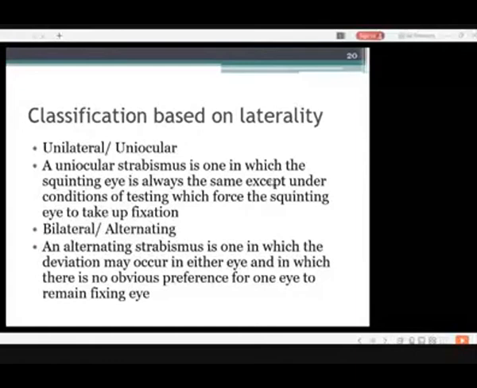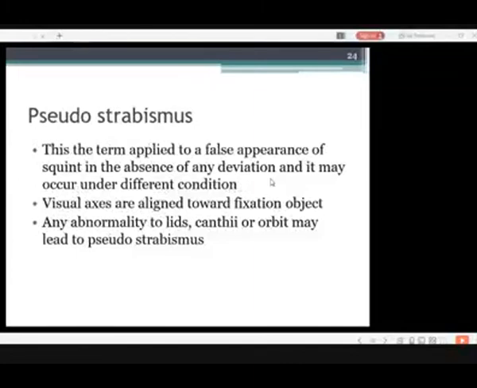Sometimes the deviation is present in the right eye and the other time the deviation is present in the left eye. So it's alternating basically, it alternates between the two eyes. As I told you earlier, one of the types of strabismus is pseudostrabismus. Pseudostrabismus is basically a false squint.